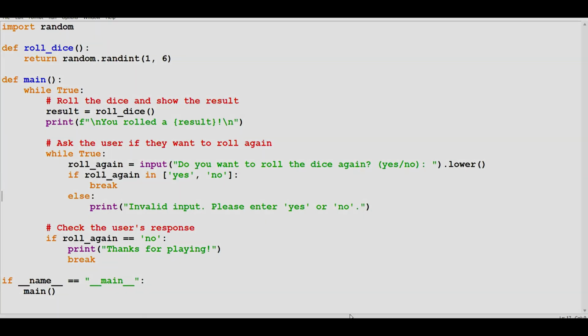The roll_dice function already returns a random number, and we're displaying it in the main loop. Let's enhance the output with some additional formatting. We've already handled the exit condition by breaking out of the loop when the user inputs no. This cleanly ends the program.